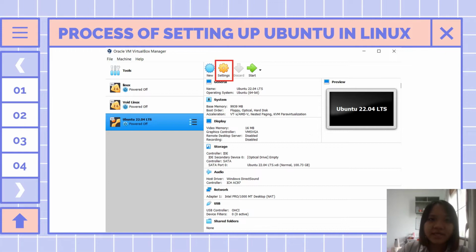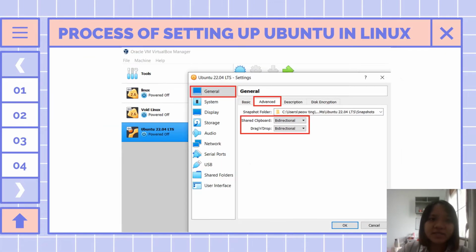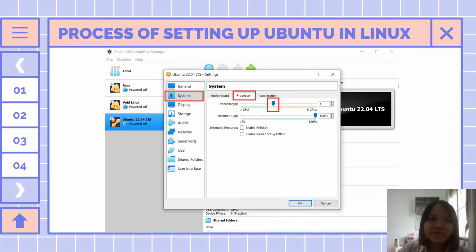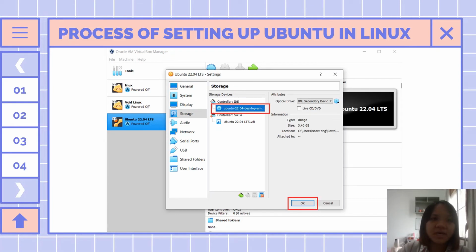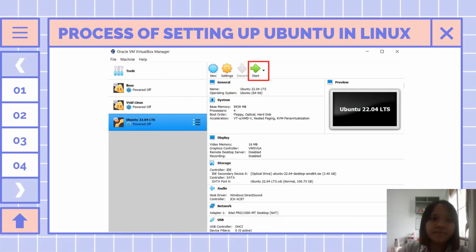Select the virtual machine and then click on Settings. Under the General section, click Advanced. Under Shared Clipboard and Drag-Drop, change to Bidirectional. Click on the System section, select Processor and move from 1 CPU to 4 CPUs. Click on the Storage section, then click the empty icon, then click on the disk icon and click Choose a disk file, then go to the location where the Ubuntu ISO file is located. The ISO file is now selected here, as shown in the diagram, and then click on OK.